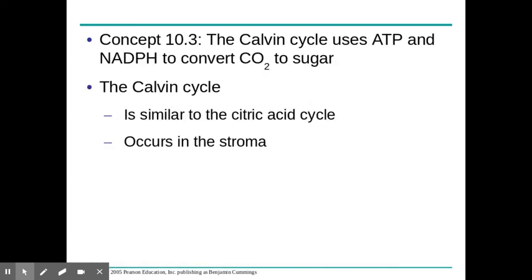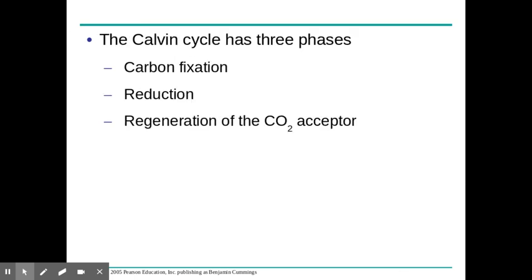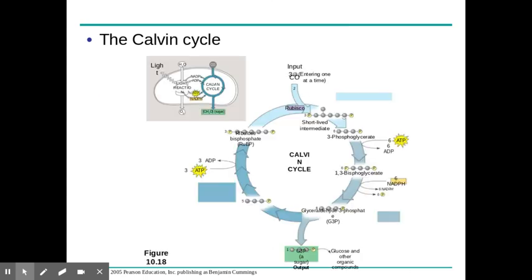The Calvin cycle's job is to create sugar from CO2. It's also going to use that ATP and NADPH that we just talked about that was made in the light reactions. The Calvin cycle is somewhat similar to the citric acid cycle. It also occurs in the stroma, which remember is that space inside of the thylakoid, kind of similar to the cytoplasm of a cell. It occurs in 3 phases. We'll go through each: carbon fixation, reduction, and then the regeneration of the molecule that will accept CO2.